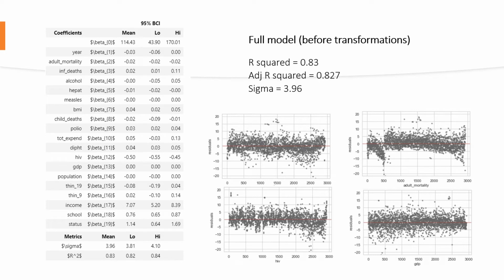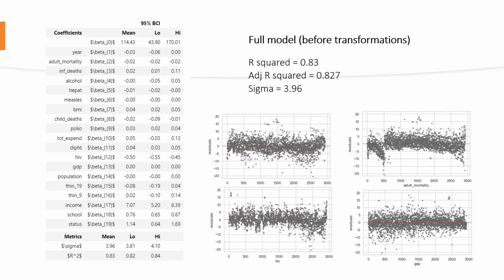I've also looked at the residuals. I've looked at all of them, but just posted a few here. We can see that there's some heteroscedasticity going on. For adult mortality, for example, we can see there are 2 groups of data. So I figured that would be something to resolve.